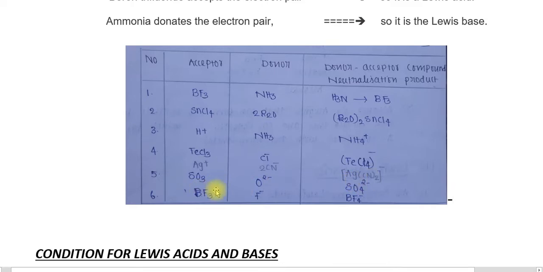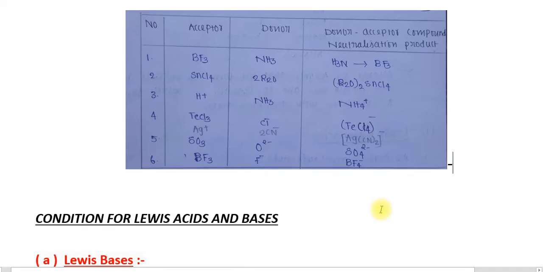Another example is SO3 and O2-. We get a product, that is SO4 2-, where SO3 is an acceptor and O2- is a donor. Another is BF3 and F-. If you are considering a reaction between BF3 and F-, the F- will donate to the BF3 and the BF3 is accepting the F-. Therefore, the compound formed is BF4-. So that is all about the general concept of Lewis acids and bases.